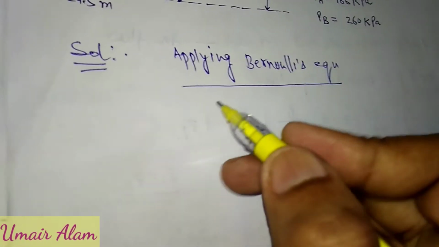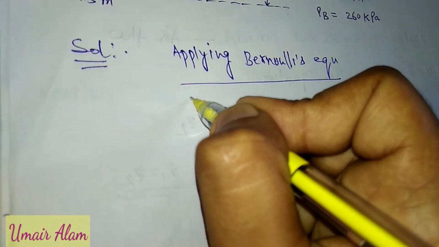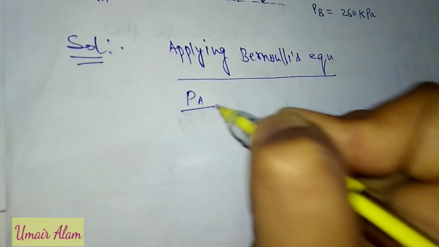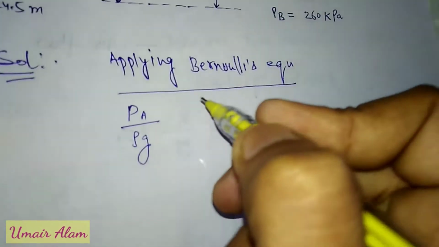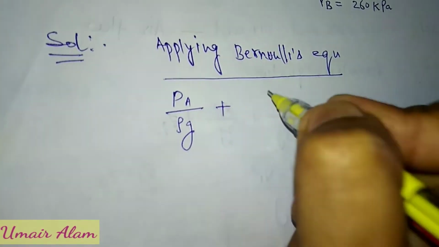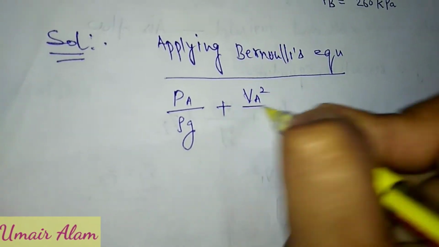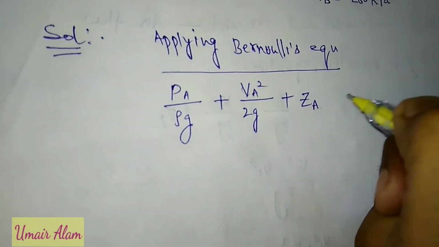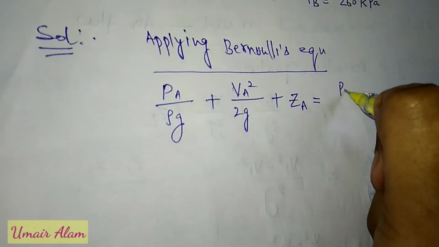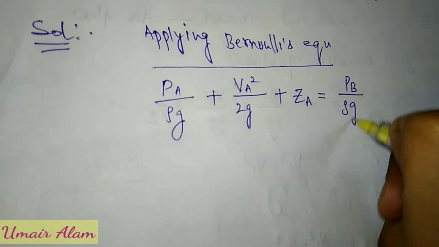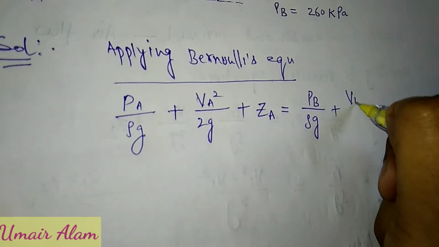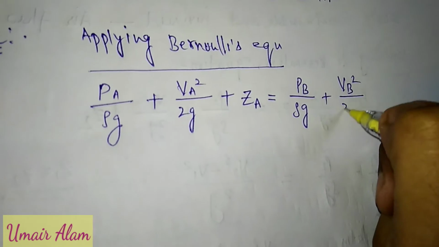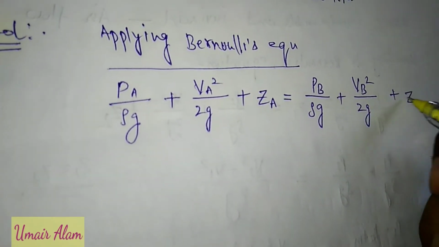So according to Bernoulli equation, PA upon rho g plus VA square upon 2g plus ZA will be equal to PB upon rho g plus VB square upon 2g plus ZB.